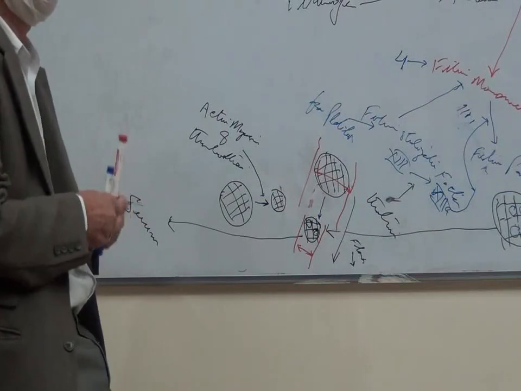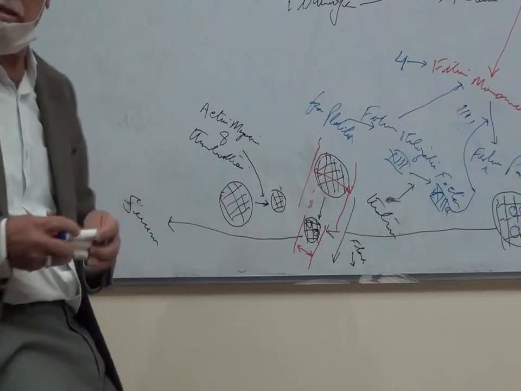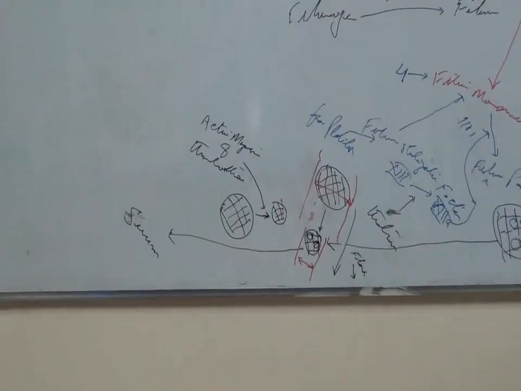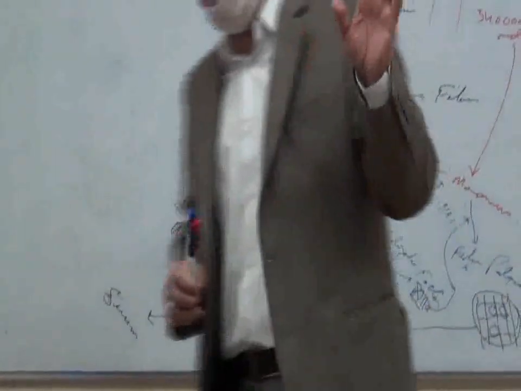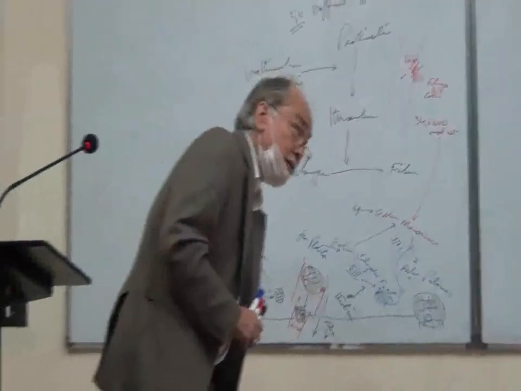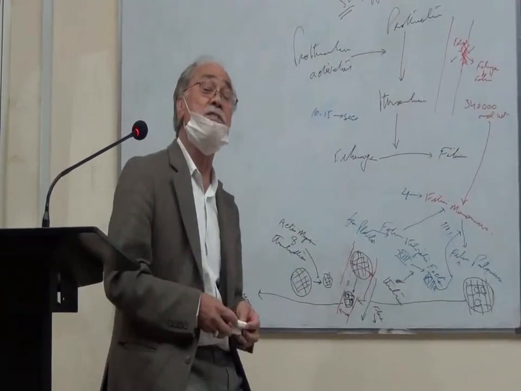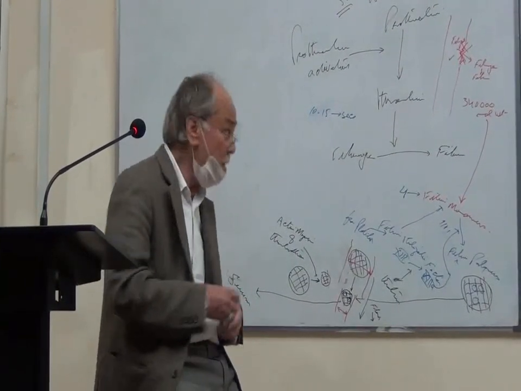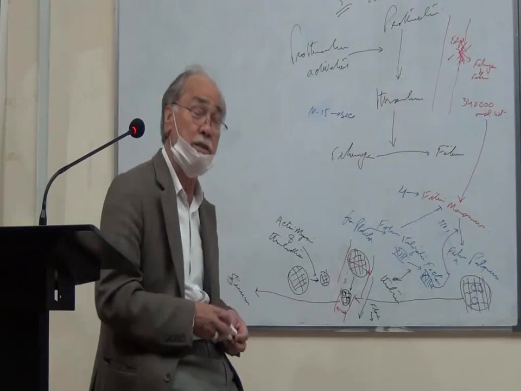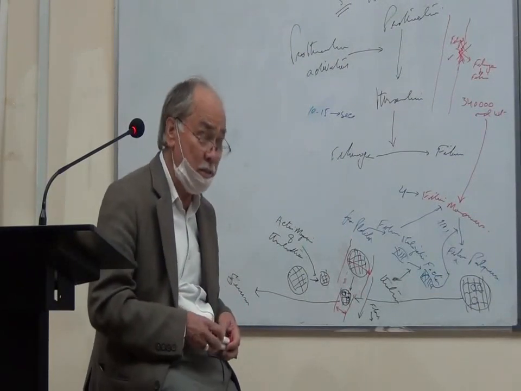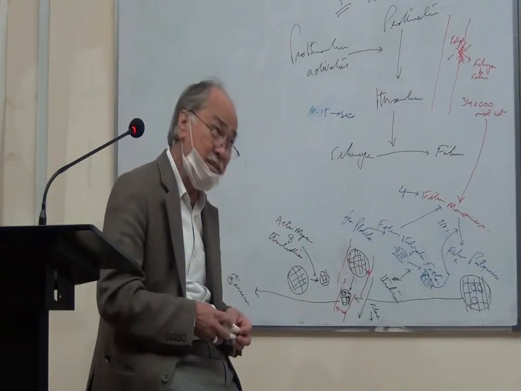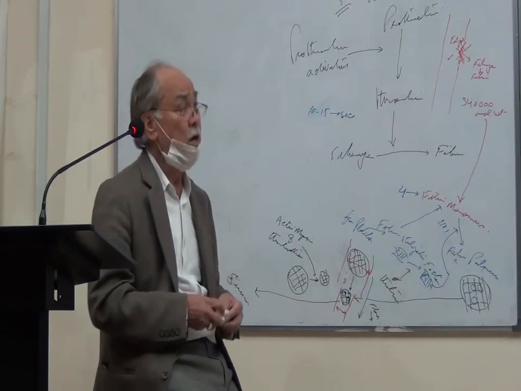Now we know that coagulation takes place in two forms. We know that coagulation takes place either by the extrinsic pathway or the intrinsic pathway of coagulation.